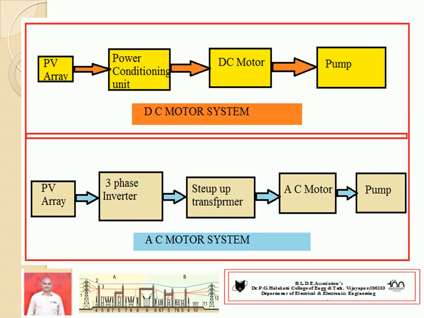In some cases, step-up transformers are used to step up the voltage as per the requirement of the AC motor. Hence, the output of the transformer is supplied to the AC motor. Hence, the AC motor runs. It produces mechanical energy. This AC motor shaft is coupled to the pump. Hence, the pump works. This system is known as the AC motor system.